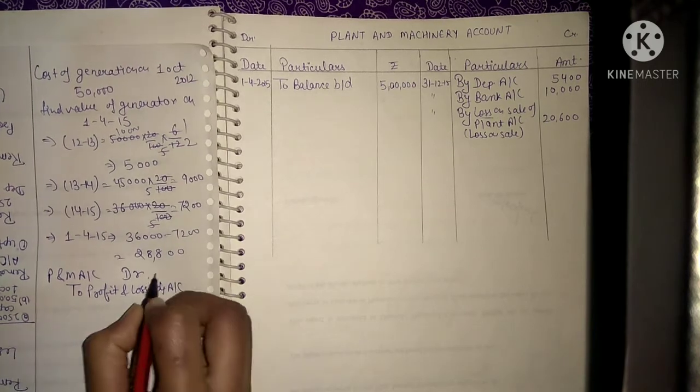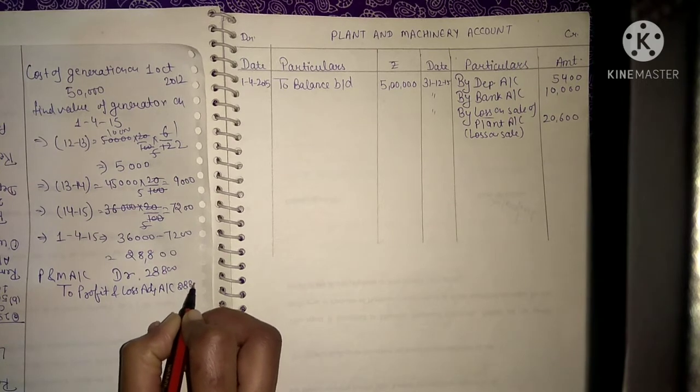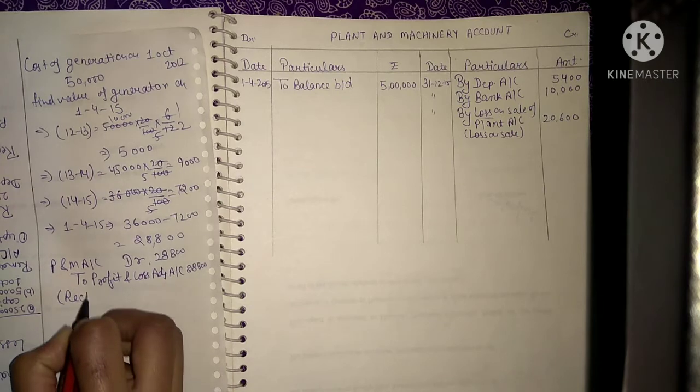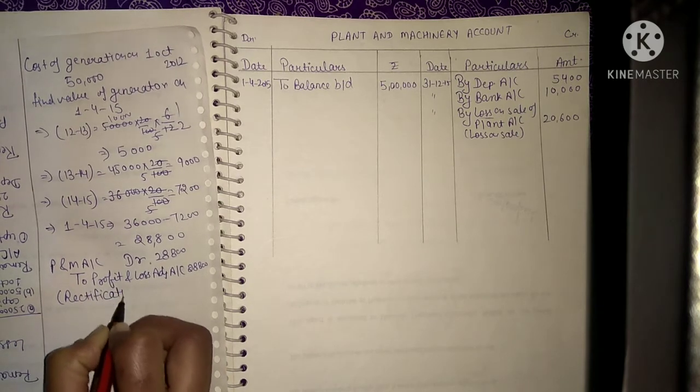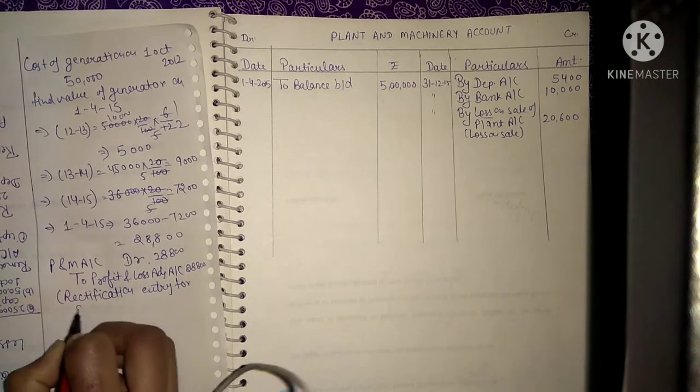So the amount to be entered will become 28,800 here and 28,800 here. This is your rectification entry for generator.